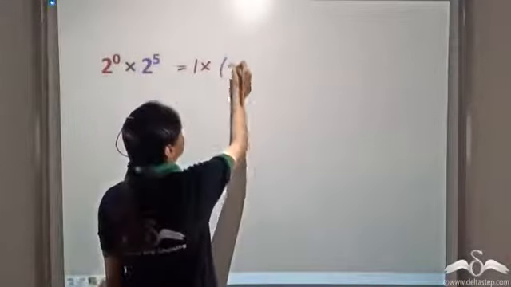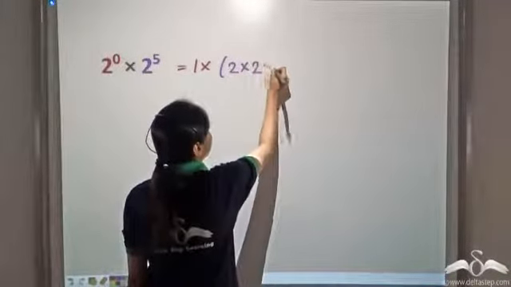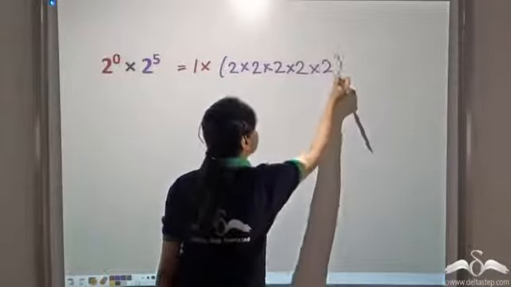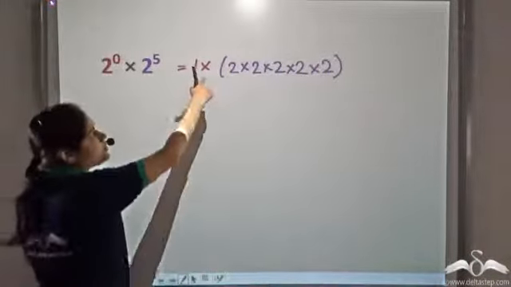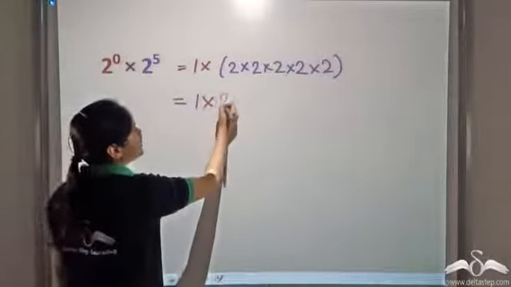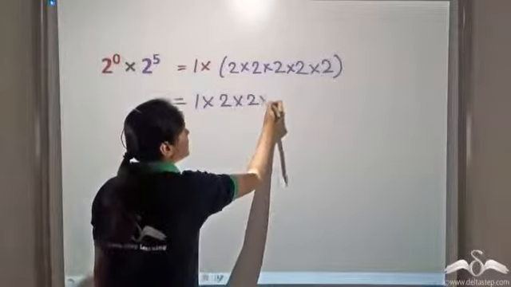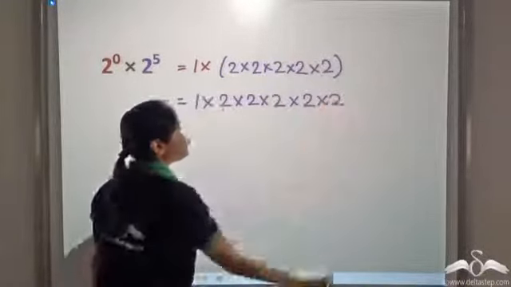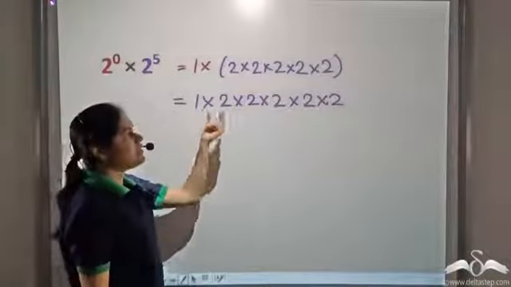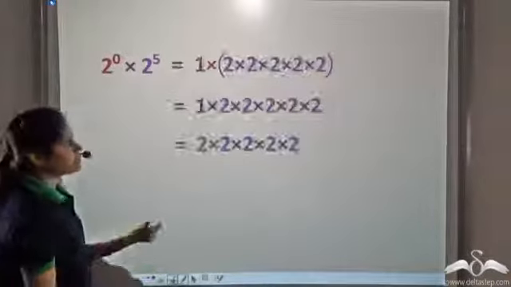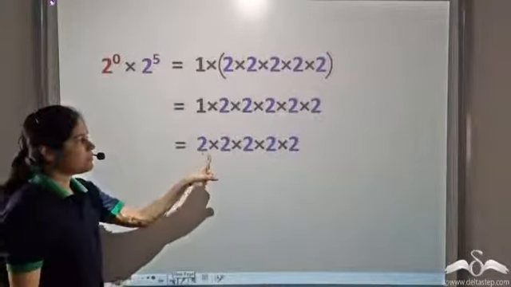So this is 1 into 2 multiplied by itself 5 times. We can remove this bracket and write it as 1 into 2 multiplied by itself 5 times. Now 1 into this is this. So we can write it as this.